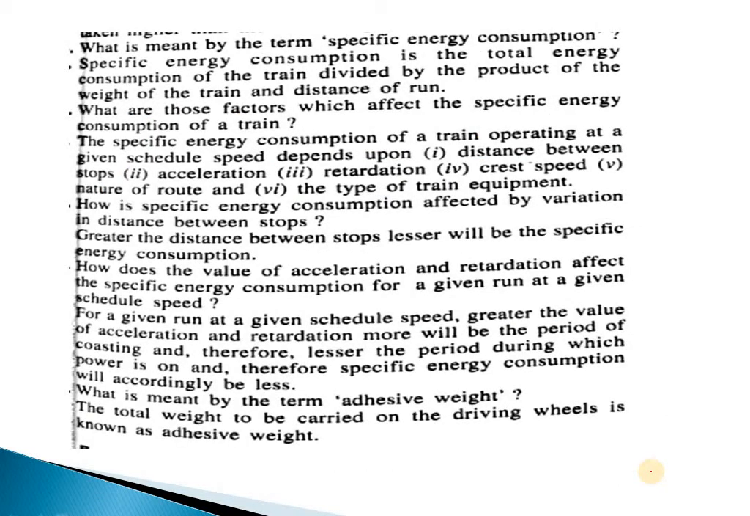What is meant by the term specific energy consumption? Specific energy consumption is the total energy consumption of the train divided by the product of the weight of the train and the distance of run.